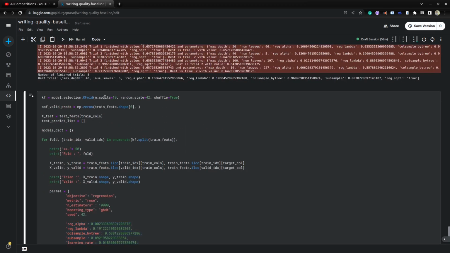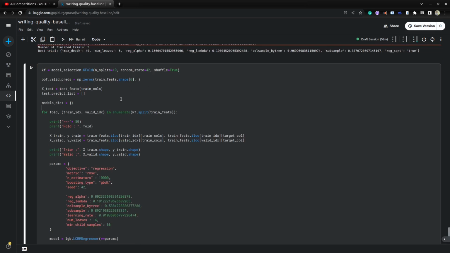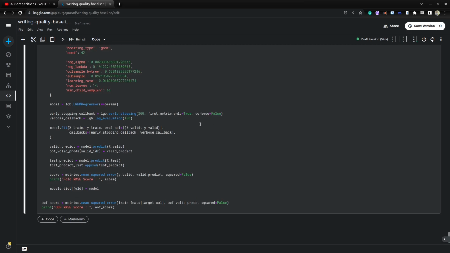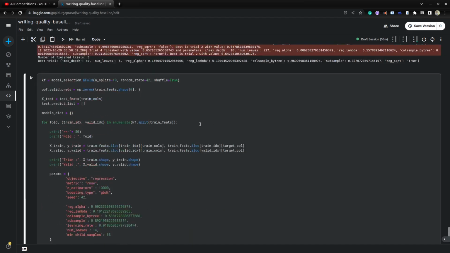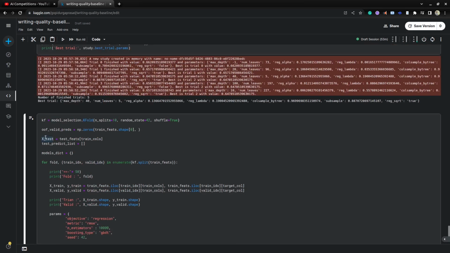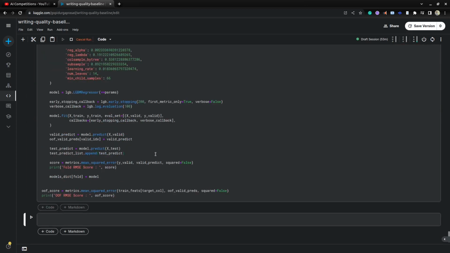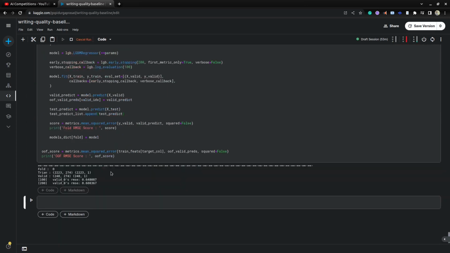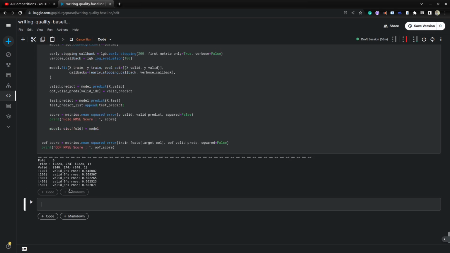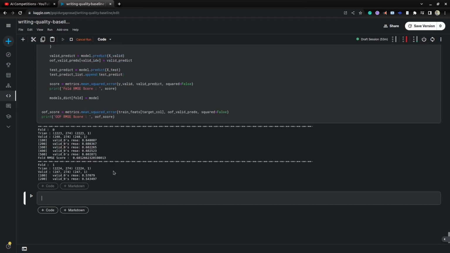Here I'm mentioning 10 folds. We are giving more training data and less validation data to train our model for the 10 folds. Okay, for each fold again we are saving the predictions in a test predictions list. It will run for the 10 folds. Here you can see it's running for the 10 folds.